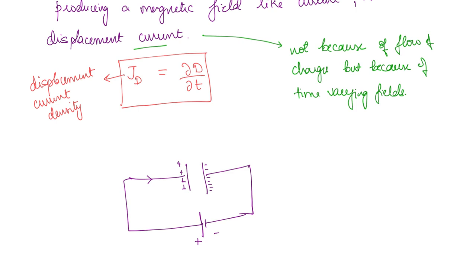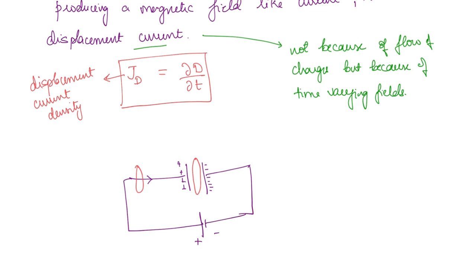Outside the plate we can use Ampere's law, and we can see that there is some enclosed current, so there is a magnetic field. But what about in the case of between the plates? If you draw an Amperian path here, there is no enclosed current, but even though there is no enclosed current, there is a magnetic field. So that is the displacement current. There is no conduction current flowing, but there is displacement current that is flowing.